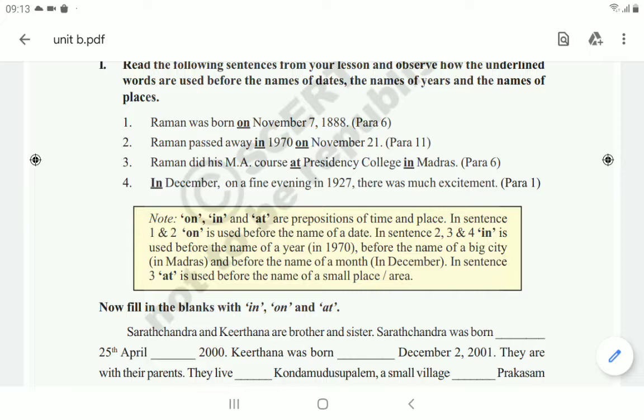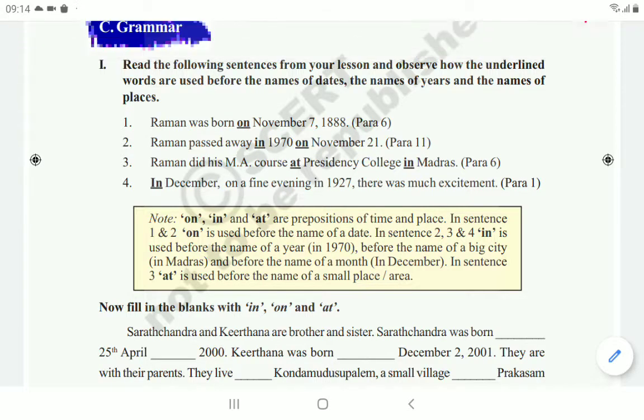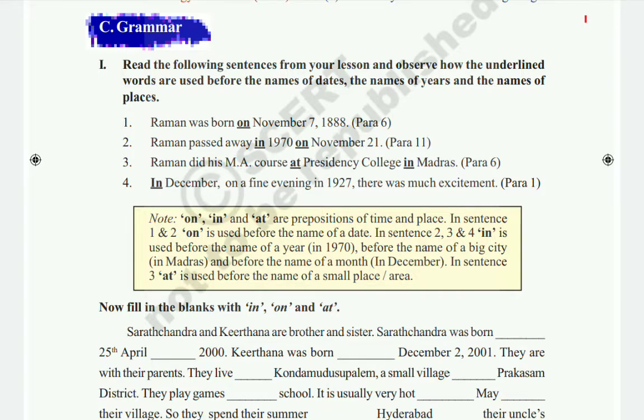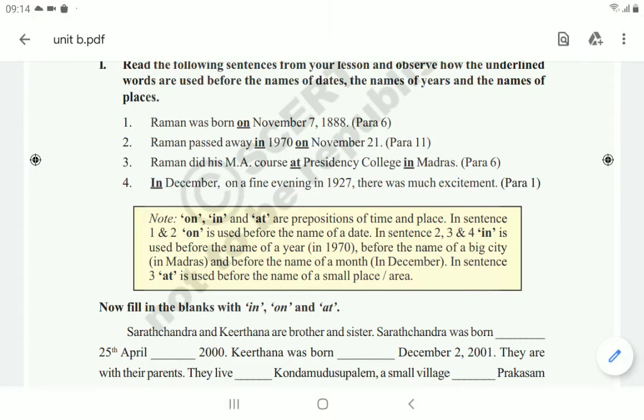Presidency College is a particular place in a city, so that's why they used at. And here again they used in, in Madras. Before cities and towns, and before the year, they used in. And the fourth one: in December, on a fine evening in 1927, there was much excitement. In December is a particular month, so they used in.